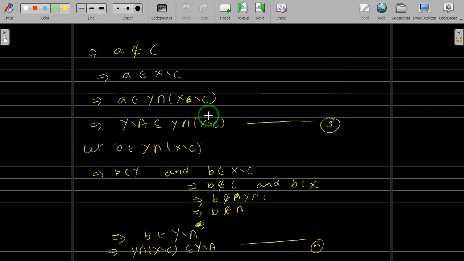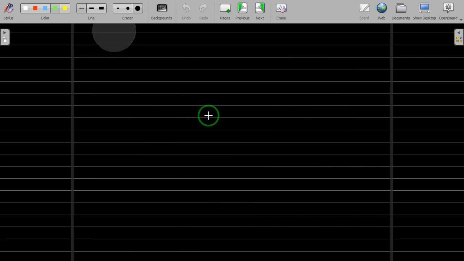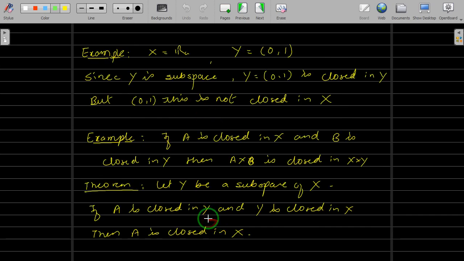This is the converse part and the previous one is the direct part. And then we have taken one or two examples. Try to prove this theorem.